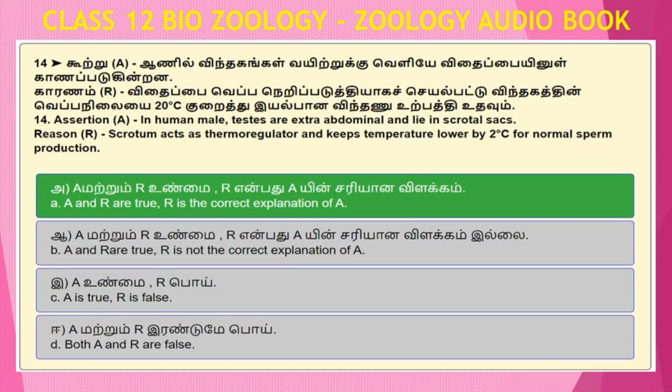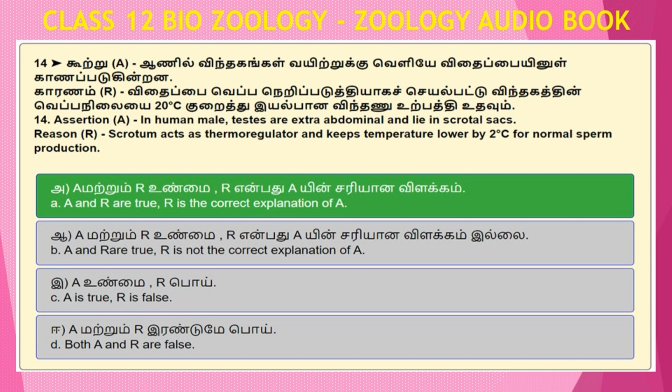Question number 14. Assertion, in human male, testes are extra-abdominal and lie in scrotal sacs. Reason, scrotum acts as thermoregulator and keeps temperature lower by 2 degrees Celsius for normal sperm production. Option A. Assertion and reason are true. Reason is the correct explanation of assertion. Option B. Assertion and reason are true. Reason is not the correct explanation of assertion. Option C. Assertion is true. Reason is false. Option D. Both assertion and reason are false.